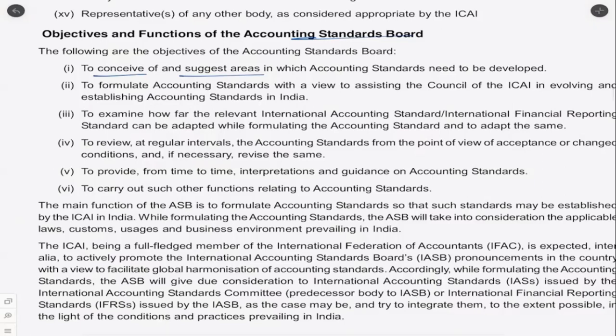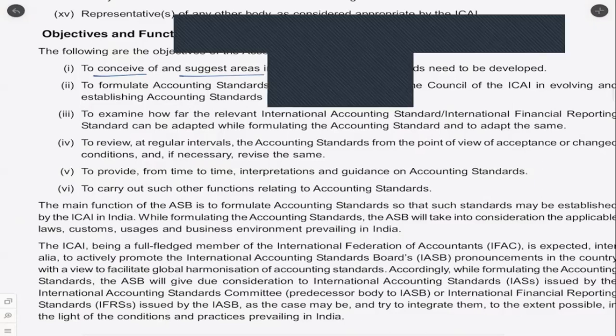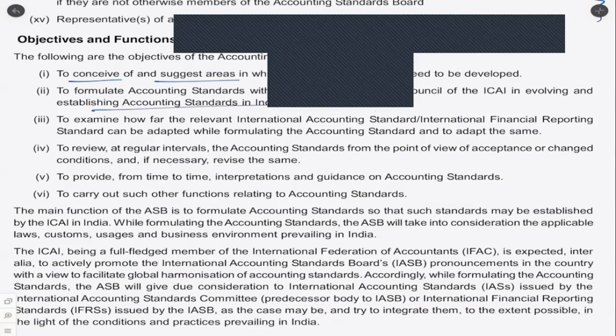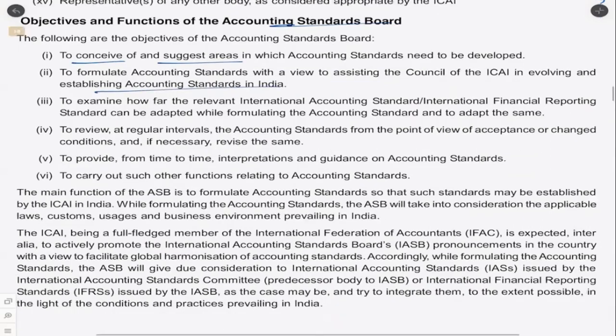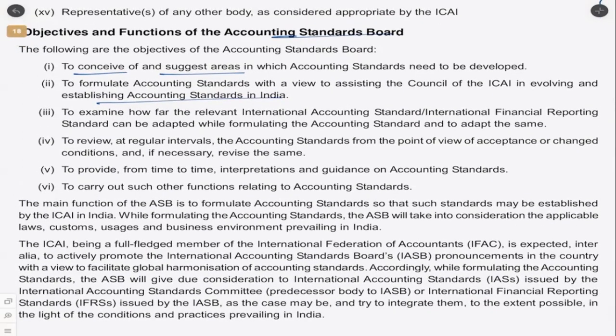To formulate accounting standards with a view to assisting the council of the ICAI in evolving and establishing accounting standards in India. So whatever is existing, how to evolve and establish them, because whatever is there is not final. It has evolved over a period of time, and it can further evolve as well. That will be done to assist ICAI to examine how far the relevant IAS or International Financial Reporting Standards, that is IAS and IFRS, can be adapted while formulating the accounting standard, and to adapt the same. So to what extent we can adapt and how do we adapt the same.